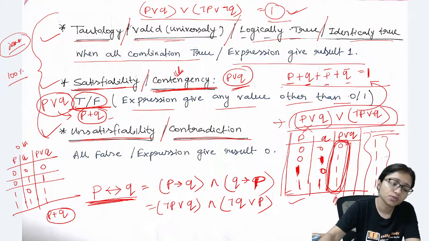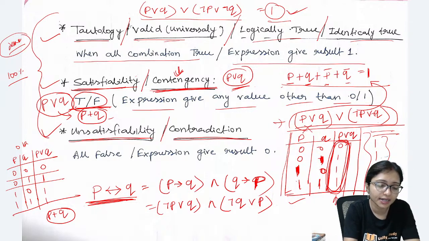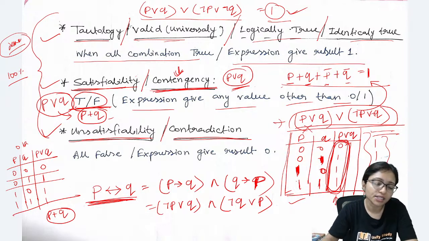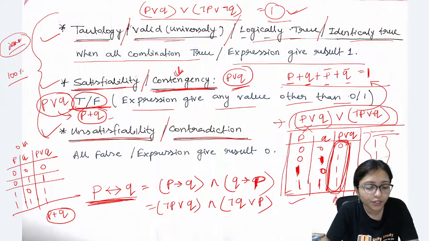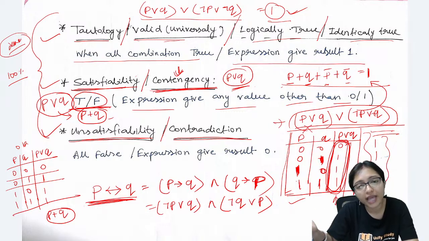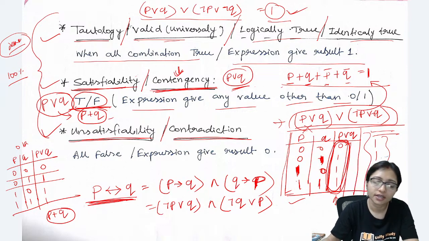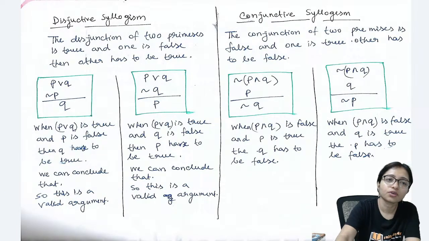Now, what is the difference between satisfiability and contingency? Satisfiability means a formula is said to be satisfied if it has true value for at least one. At least one. So actually both are coming same, right?